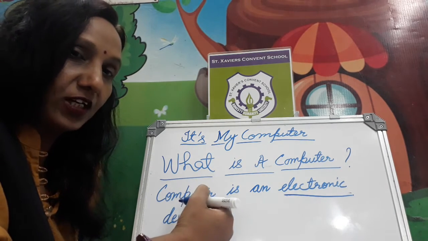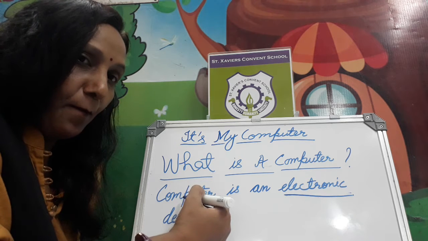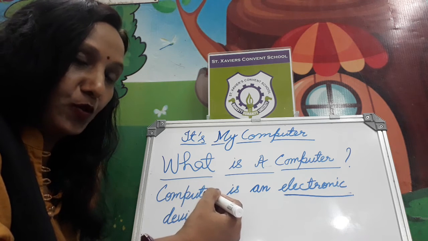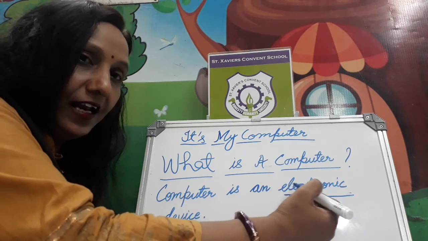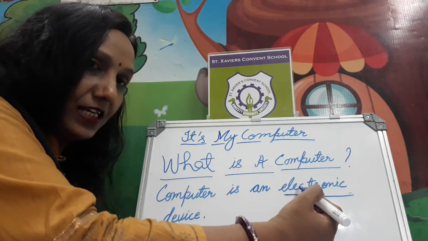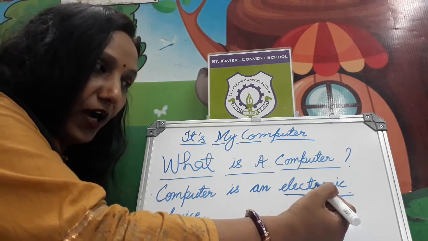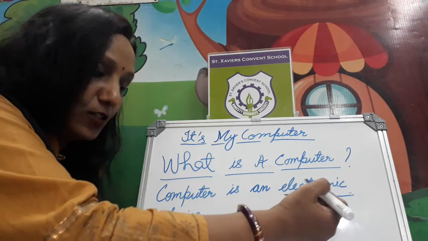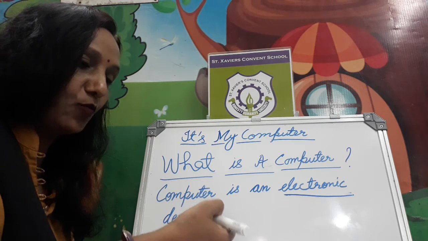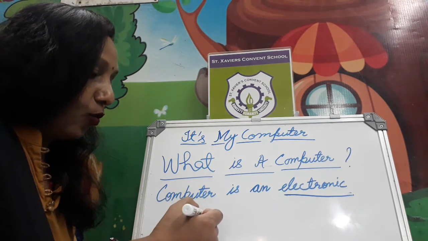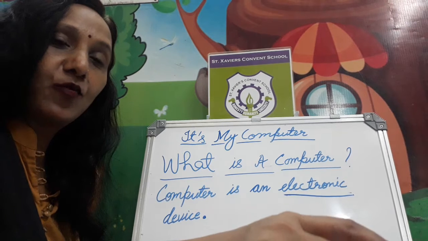Spelling of computer, C-O-M-P-U-T-E-R, computer. Is an electronic, E-L-E-C-T-R-O-N-I-C, electronic device, D-E-V-I-C-E, device.